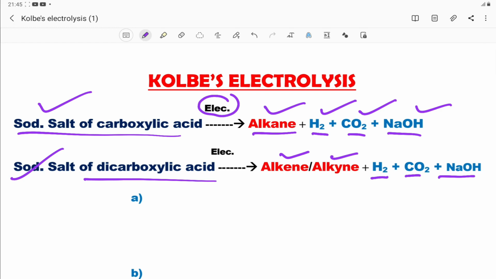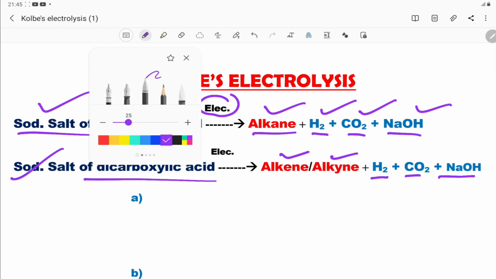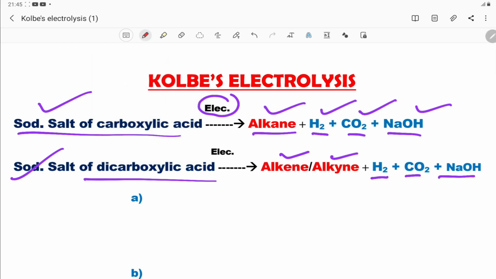The salt of a carboxylic acid, when it undergoes electrolysis, gives alkane, alkene or alkyne as the main product. If you see an example, let us take CH3COONa.